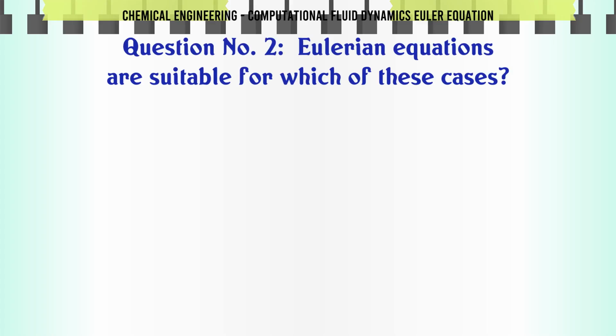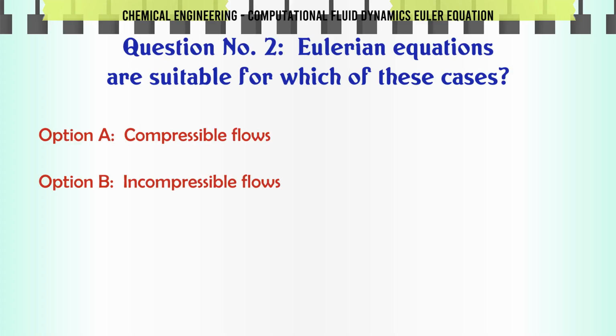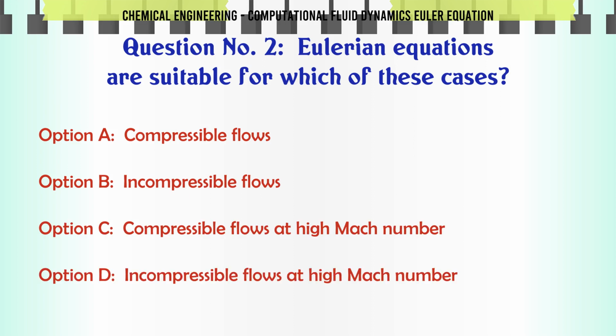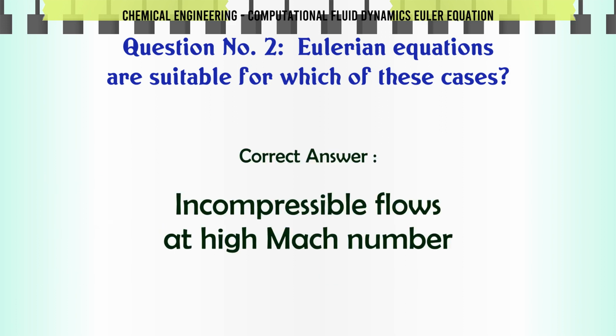Eulerian equations are suitable for which of these cases? A. Compressible flows. B. Incompressible flows. C. Compressible flows at high Mach number. D. Incompressible flows at high Mach number. The correct answer is incompressible flows at high Mach number.